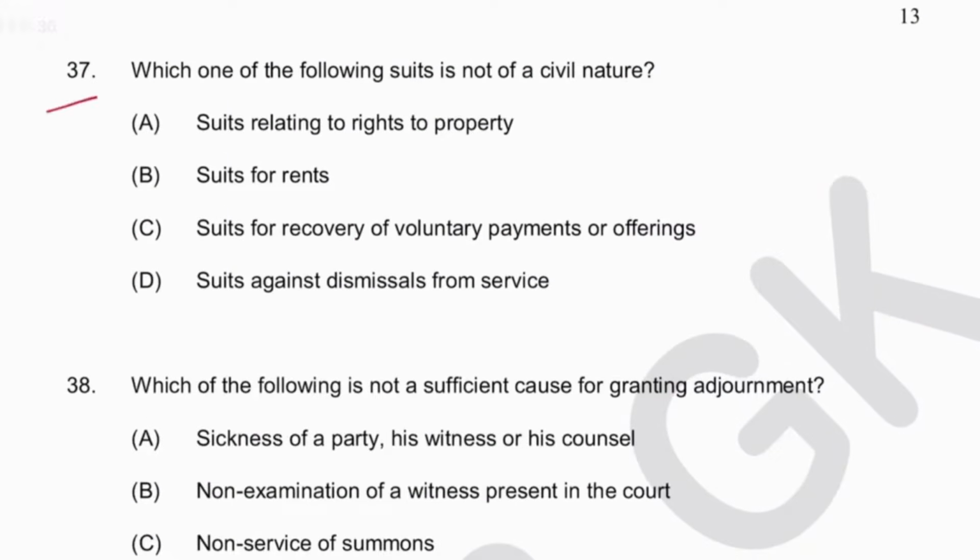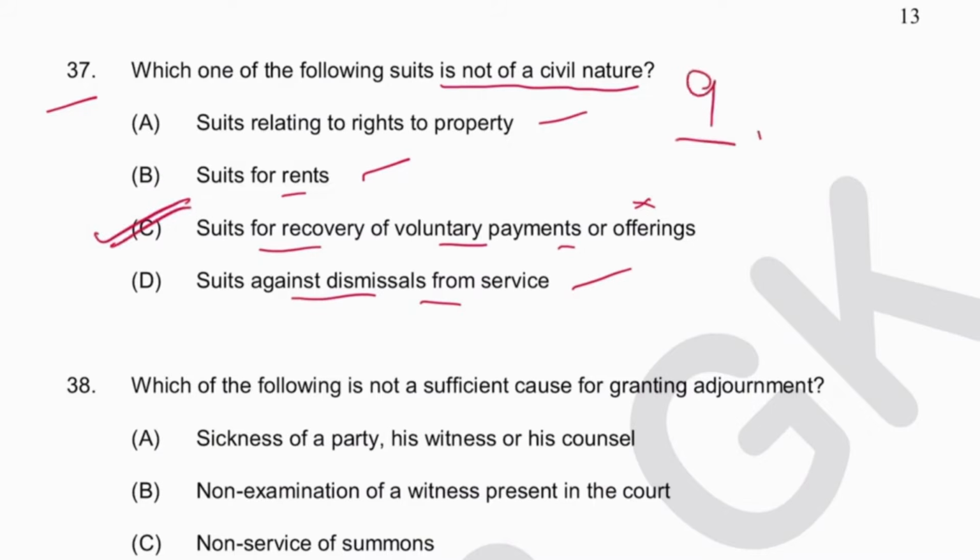Next, 37. Which one of the following suit is not of a civil nature? Suit relating to right to property. It is rent, yes. For recovery of voluntary payments or offering, no. Dismissal from service, yes. So voluntary payments and then you are filing suit for recovery, no. It is not applicable. So C is the answer. Section 9 provides for suits of civil nature.